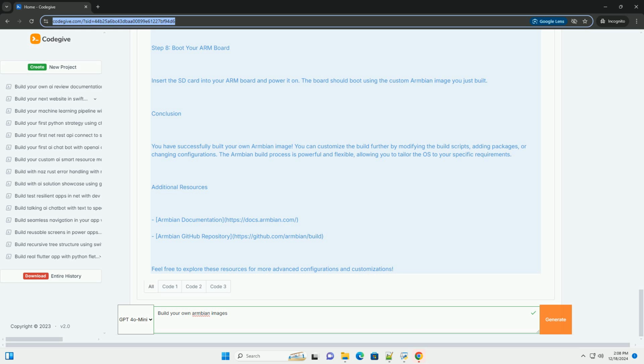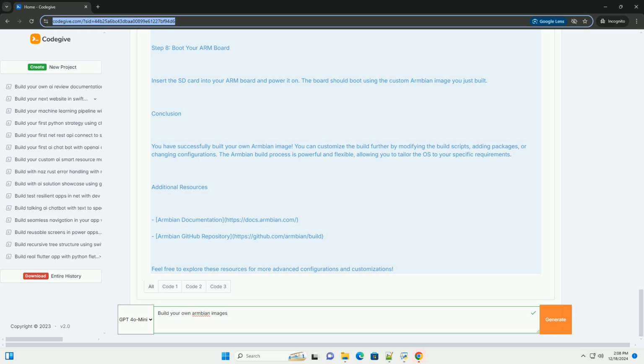Step 5. Monitor the build process. As the build process runs, you will see a lot of output in the terminal. It will compile the kernel, create the root file system, and package everything into an image. You can monitor the progress and check for any errors. Step 6. Locate your built image.